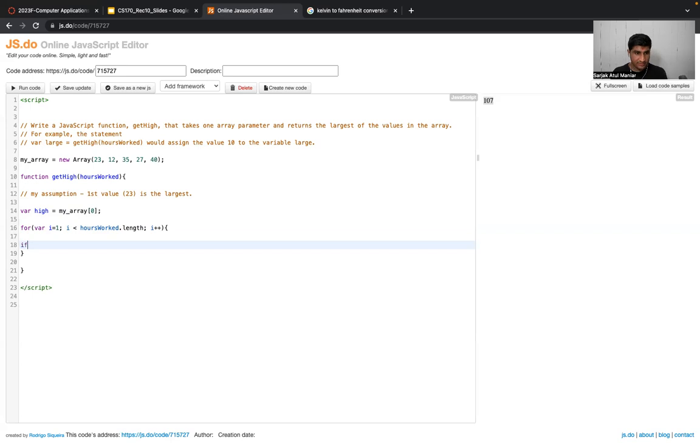So let me say, inside my for loop, if hours worked of i, which is 1, the first element, is greater than hi, then we gotta replace that value, or store that value, inside the variable hi. hi equals the same stuff over here, and simply after this we are going to return that value, return hi.